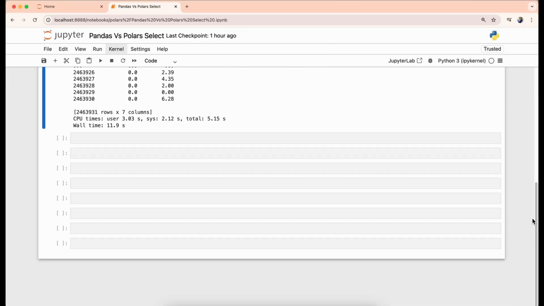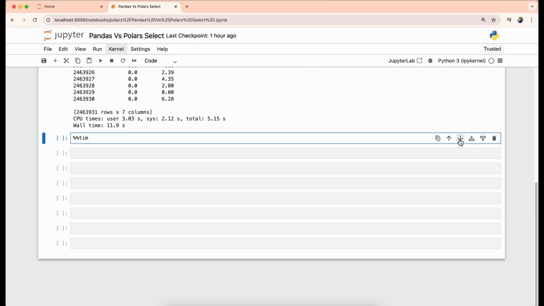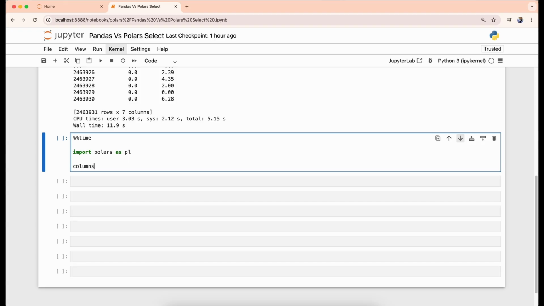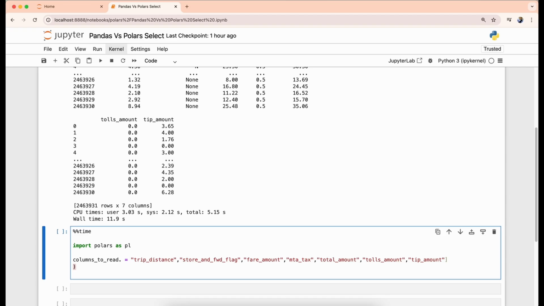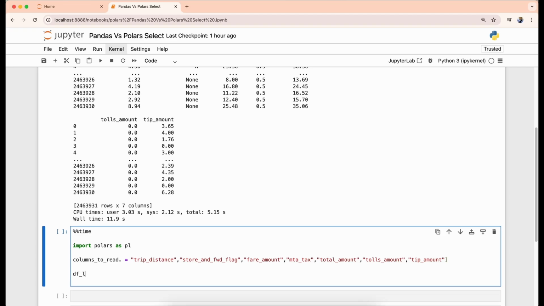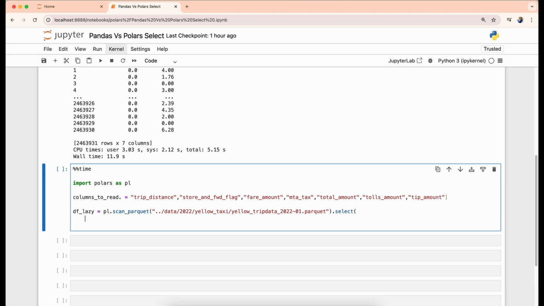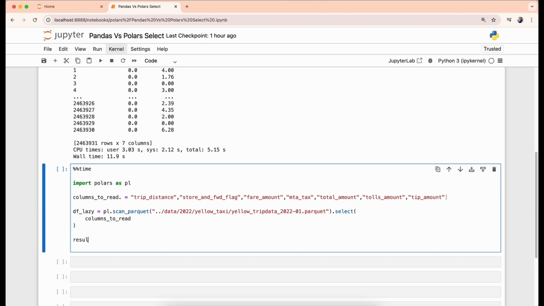Let's go to the next cell. We are using Polars in this. Let's import polars as pl. We can also define the columns which we want to display. First, we are taking trip distance, store and forward flag, etc. Now we can use pl.scan_parquet. We can also define the file path into it, where we are using only one Parquet file from 2022, with columns as a parameter. And then we can print this output as df.